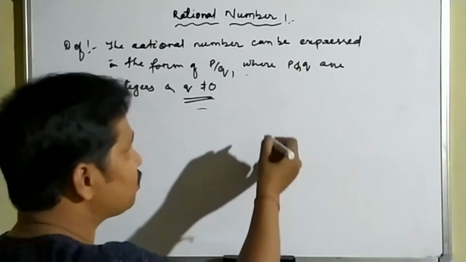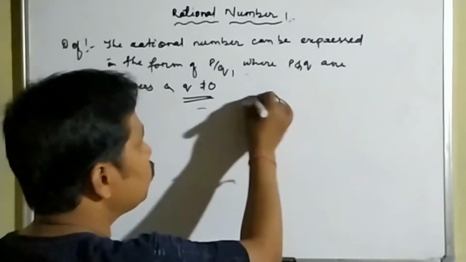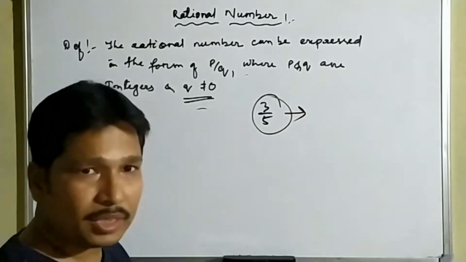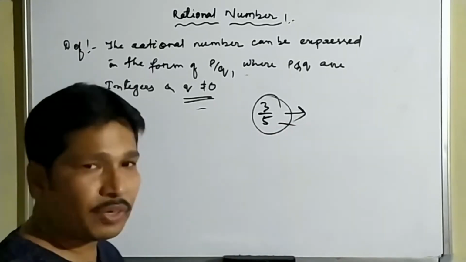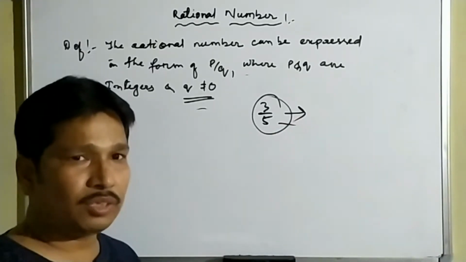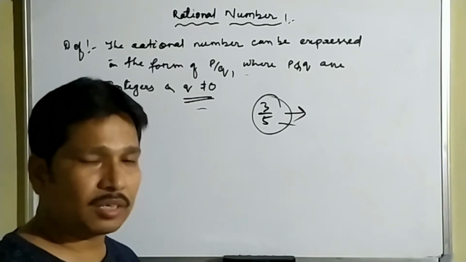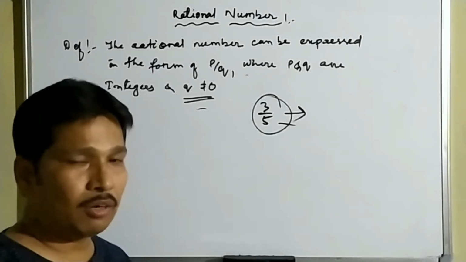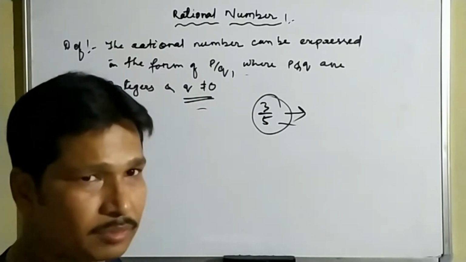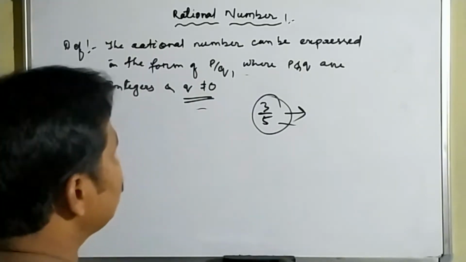Both are like 3 by 5. This is a rational number, and we can also say that it is a fraction. So what is the basic difference between rational numbers and fractions? Can we say that all fractions are rational numbers, or can we say that all rational numbers are fractions? Very important questions.